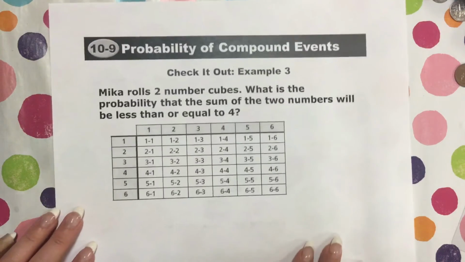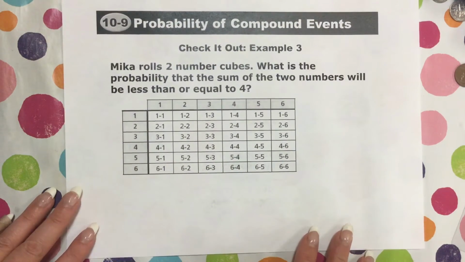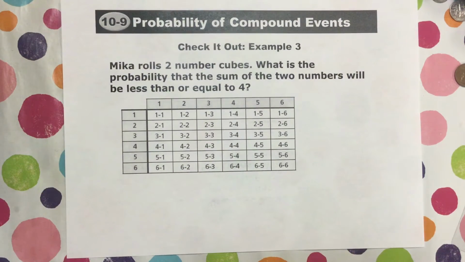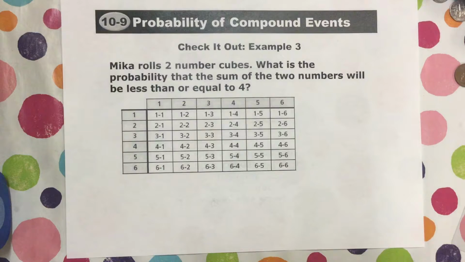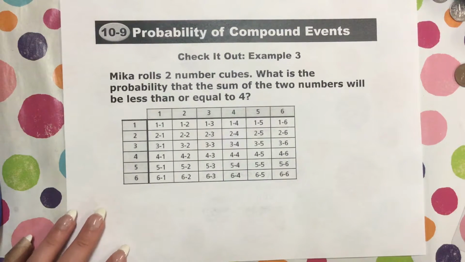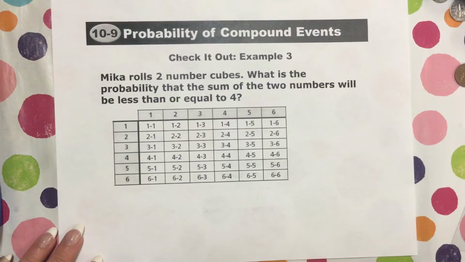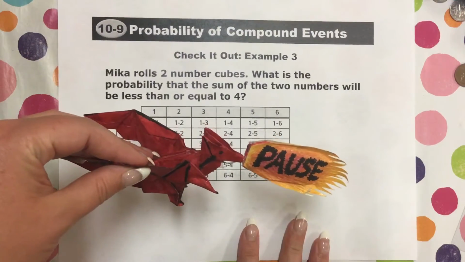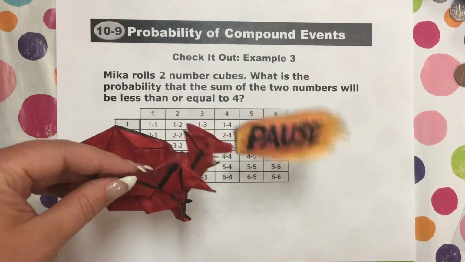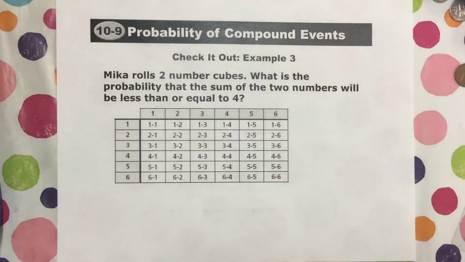Now it is your turn. Okay, so to check it out with example 3, Micah rolls 2 number cubes again. What is the probability that the sum of the 2 numbers will be less than or equal to 4? Oh, very interesting. So now it is time for you to pause. Go ahead and figure out the probability. When you figure it out, then press play, and we'll talk about the answer.